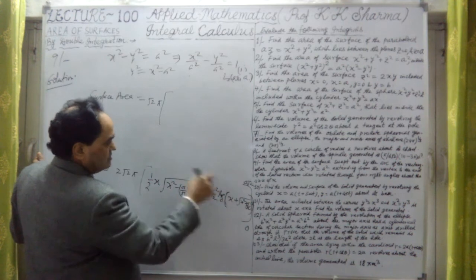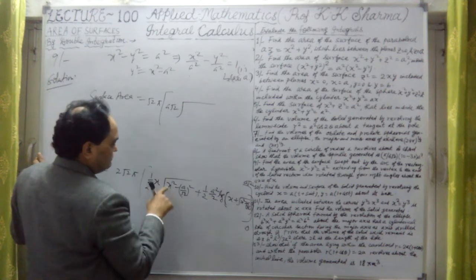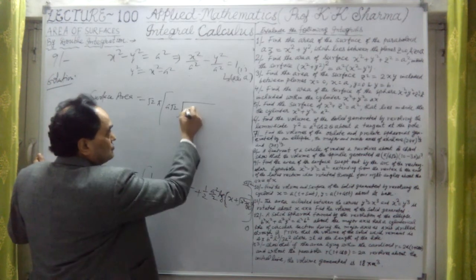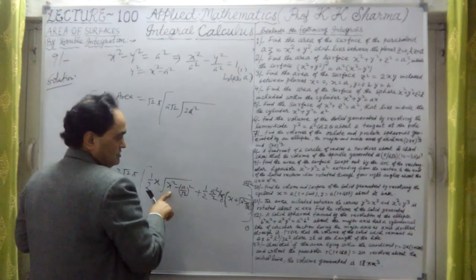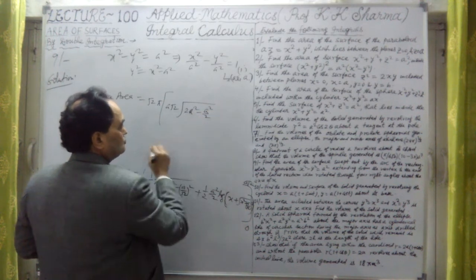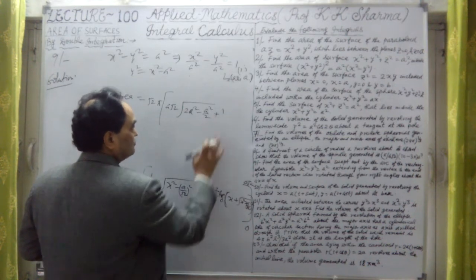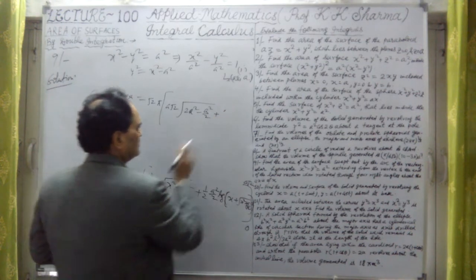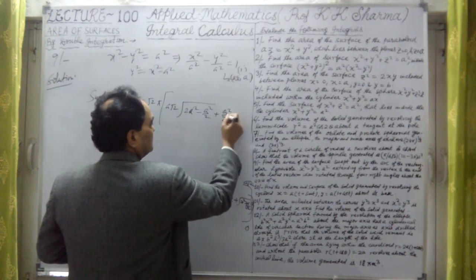Now the x upper limit is a root 2. Under the square root, for the x we have to put a root 2, that will be 2a square only. A under root 2 squared means 2a square. Under root 2 squared is 2, and a square minus a square upon 2 in the bracket, plus half, so half a square upon 2 only. This is now a square could also be taken. This is a square upon 2 here. Now log of